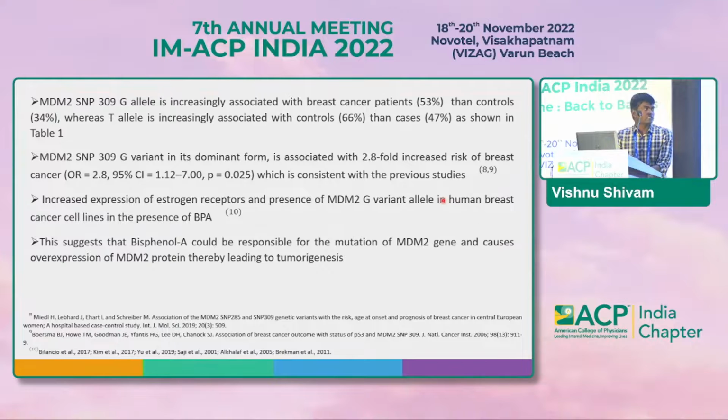This MDM2 SNP309 G allele is increasingly associated with breast cancer patients, whereas the T allele is increasingly associated with controls, as shown in the table. The MDM2 G variant in its dominant form gives a 2.8 fold increased risk of breast cancer, which is consistent with previous studies reported. There is an increased expression of estrogen receptors and presence of the MDM2 G variant allele in human breast cancer cell lines in the presence of BPA, as reported by previous studies. This suggests that bisphenol A could be responsible for the mutation of the MDM2 gene, a T to G variant, and causes overexpression of MDM2 protein, thereby leading to tumorigenesis.